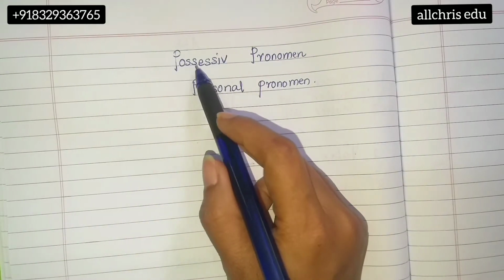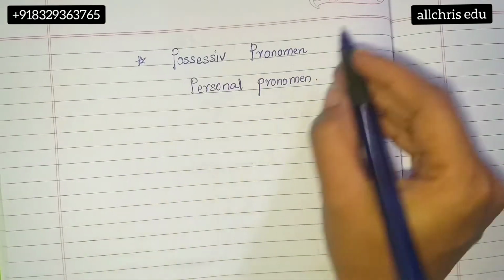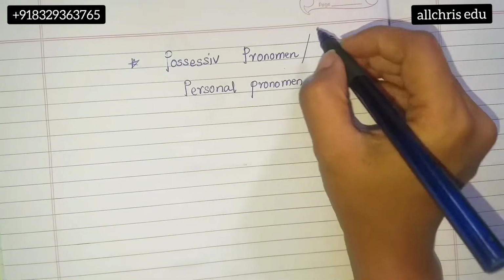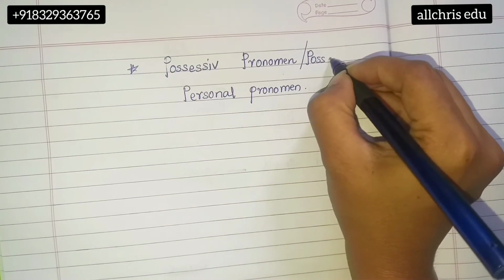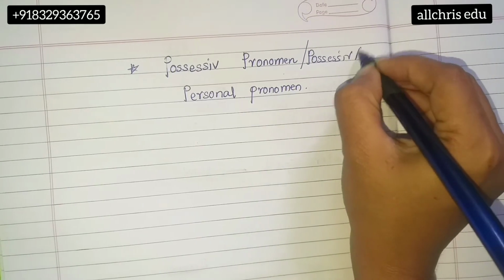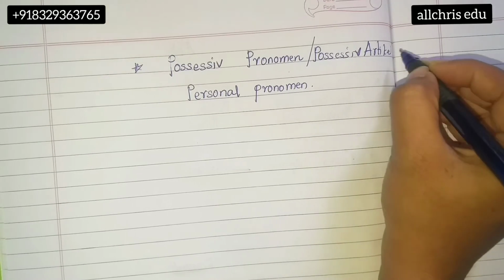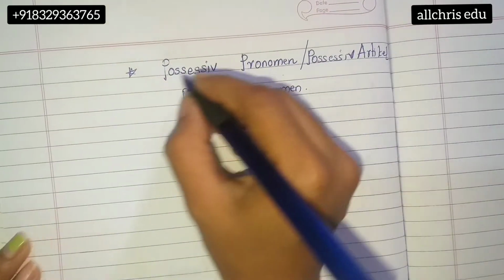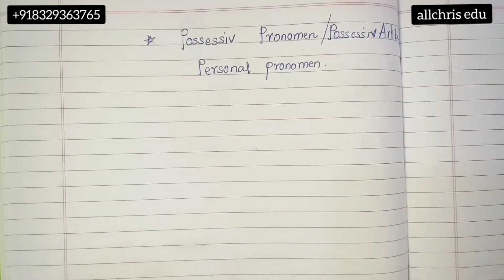Now children, possessive pronouns. This is one topic of grammar, and for the same topic we also have one other name: possessive article. So the topic is the same, but we have two names for it.